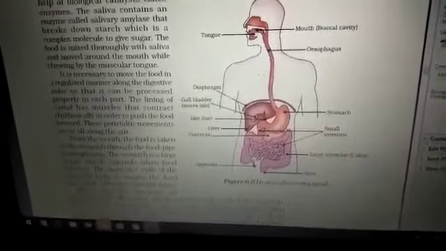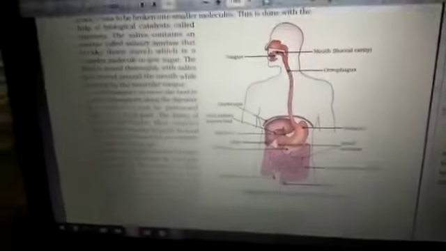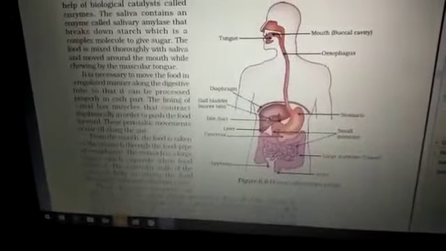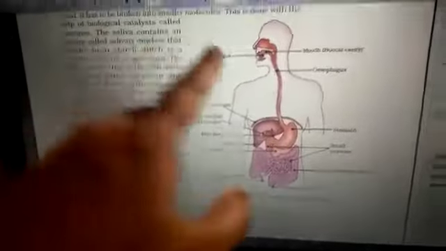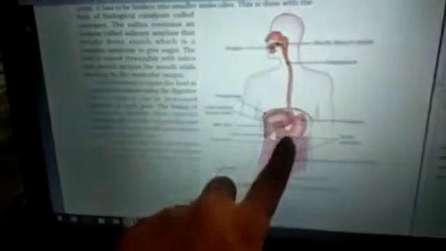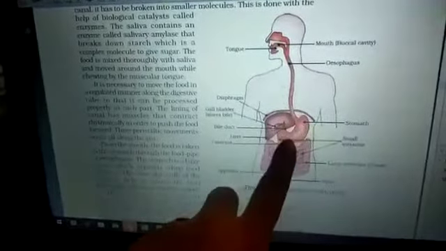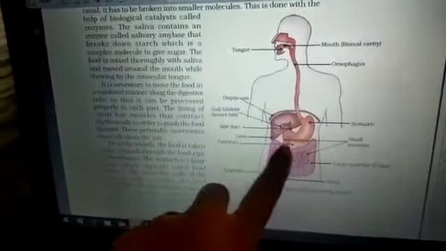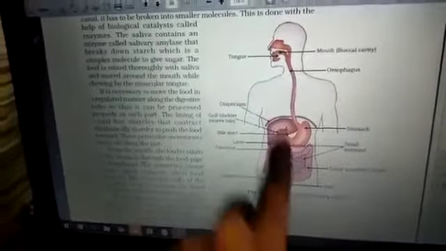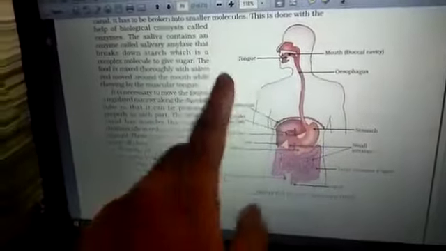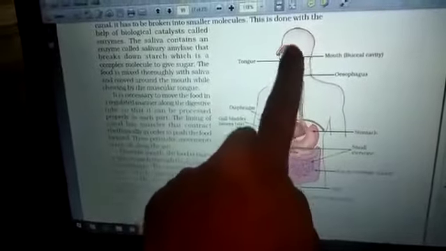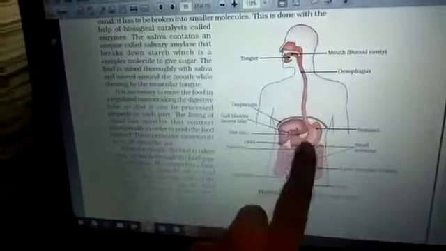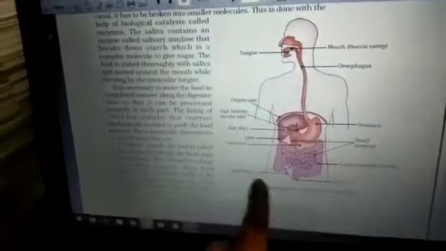As you all know, the salivary gland is also called an associated gland. In this whole human digestive system, the alimentary canal is the main region through which food moves. It starts from the mouth and moves towards the stomach, then from the stomach to the small intestine, small to large, and then to the rectum and anus. This whole pathway starts from the mouth to buccal cavity, buccal to pharynx, pharynx to esophagus, esophagus to stomach, then small to large intestine, rectum, and then anus. This is the whole pathway.